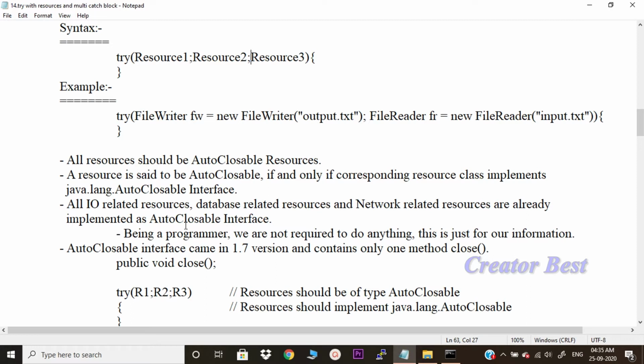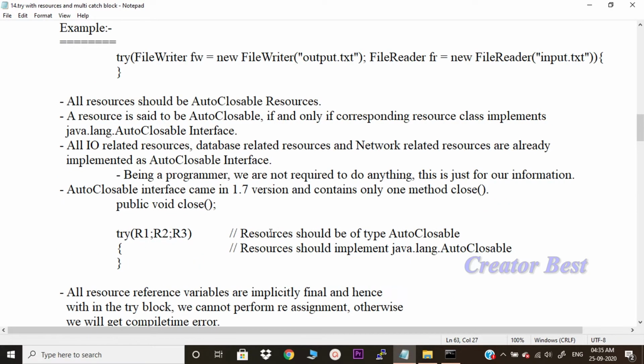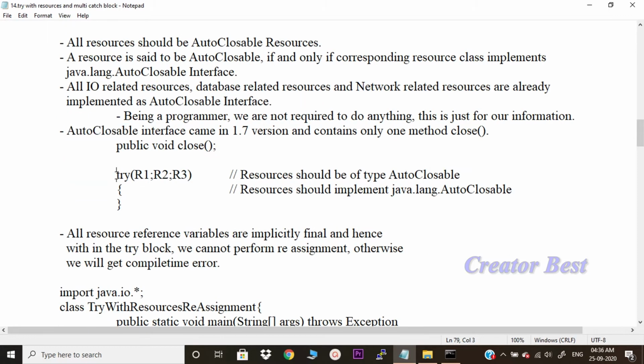Okay, this is only for our information. The AutoCloseable interface came in the 1.7 version and contains only one method called close. The AutoCloseable interface will have this method, which will take care of closing all the resources opened as part of the try. Try resource 1, resource 2, resource 3. Resources should be of type AutoCloseable. Resources should implement java.lang.AutoCloseable.